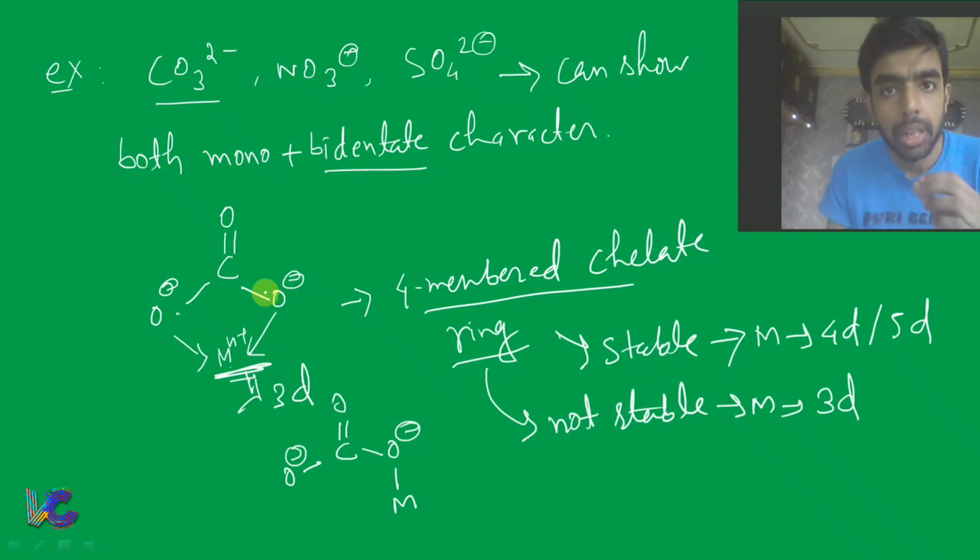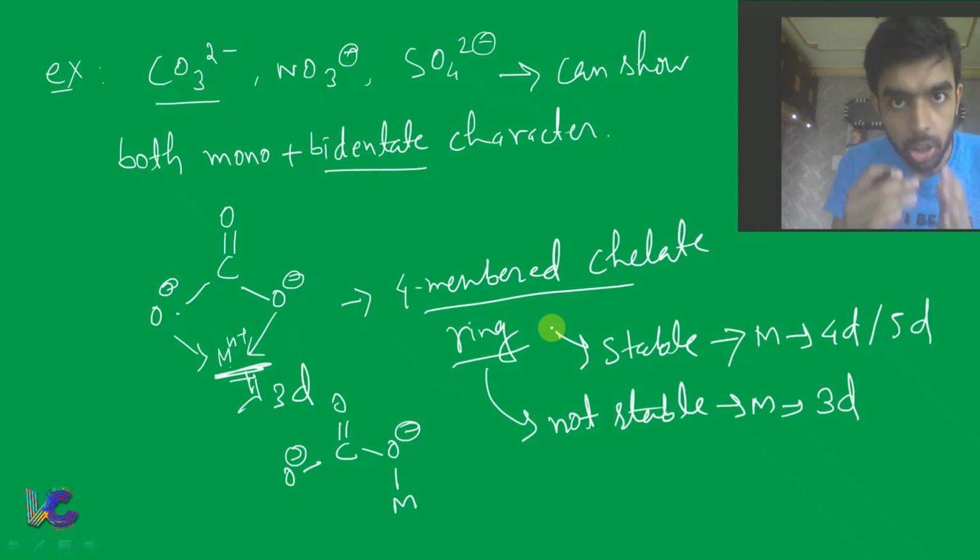That means depending on the experimental condition, depending on the stability of the chelate ring, this kind of ligand can show either monodentate or bidentate character. That means here stability of the chelate ring will determine the denticity. Denticity is not fixed in this kind of ligands. This nature is what we call the flexidentate character of the ligand.